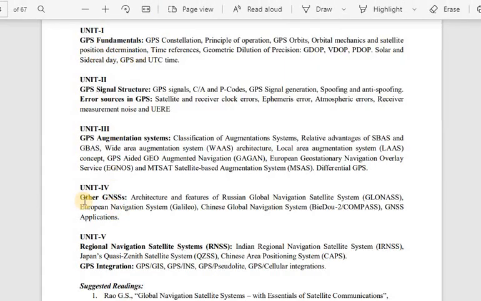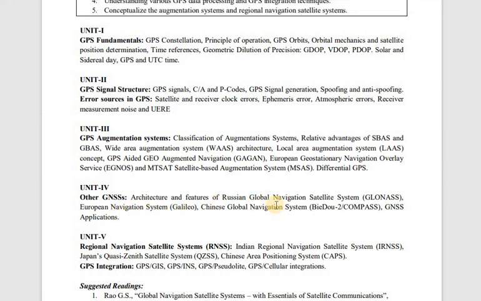See, here in the fourth unit, we have seen other global navigation satellite systems, where we have gone through GLONASS. Along with that, we have also moved on to Galileo, then the Chinese navigation system, that is BeiDou 2 or Compass, and last we are going to see the applications of your global navigation satellite system that I would like to discuss in today's class. When we were discussing the different navigation systems, I also discussed the applications. But anyhow, I will once again tell where we actually use these navigation systems. I hope now everyone knows where we actually use this, right?